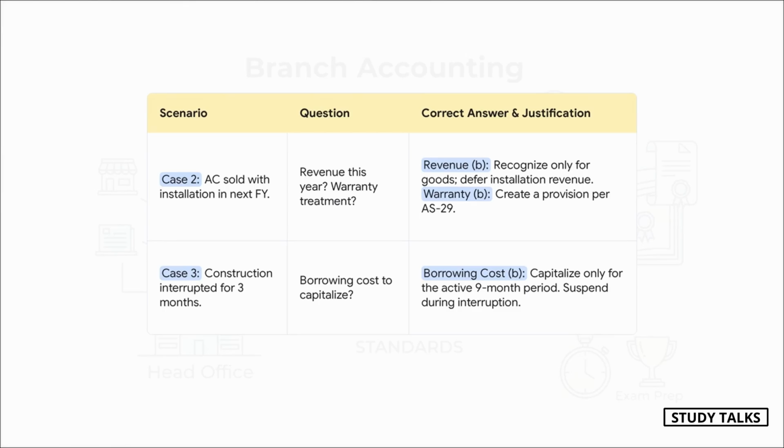Case 2, you have to split the revenue. You deliver the AC, so you recognize that part now, but you haven't done the installation yet, so you defer that bit of revenue to next year. And because of the warranty, AS29 says you must create a provision. Case 3, AS16 is super clear on this. You can only capitalize borrowing costs when active work is happening. That 3-month stop, that means you stop capitalizing. Interest for those 3 months has to hit the P&L.